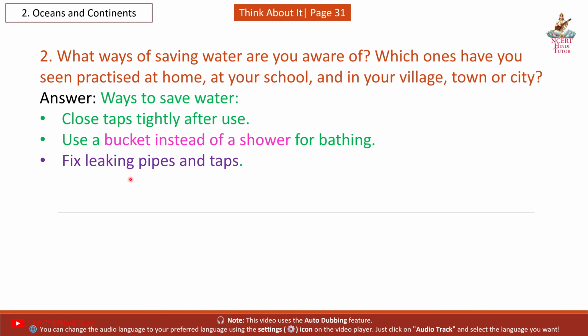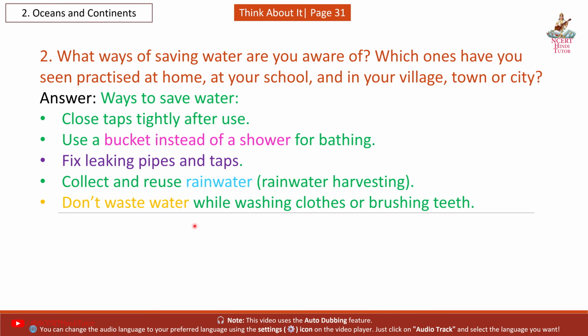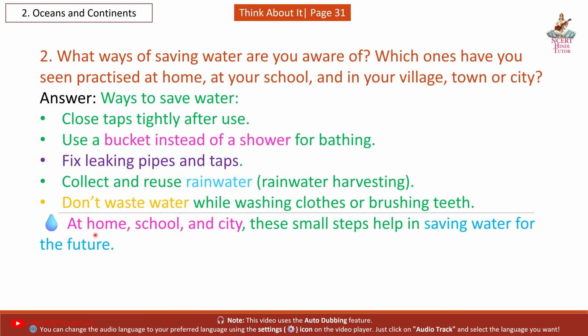Third, fix leaking pipes and taps. Fourth, collect and reuse water through rainwater harvesting. Fifth, don't waste water while washing clothes or brushing teeth. At home, school, and city, these small steps help in saving water for the future.